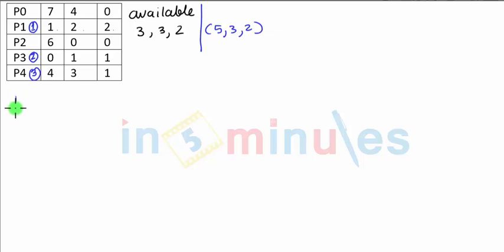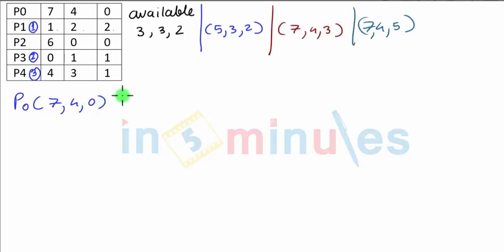So going with, again, P0. P0 currently requires 7, 4, 0. It is less than what we have. That is what is available, that is 7, 4, 5. So we will accept it.